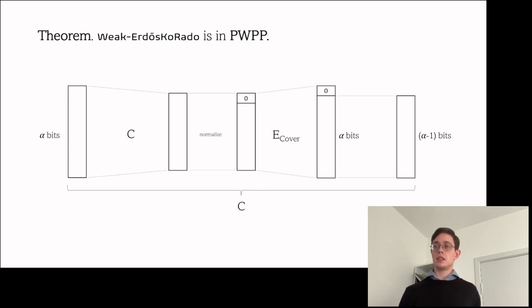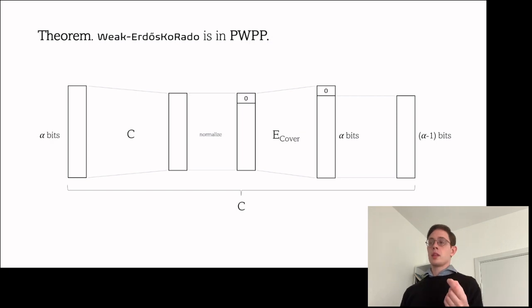This essentially means that the set we get will always start with a 0. Then we take this set and put it through the cover encoding function, and we get back the index of this particular set.